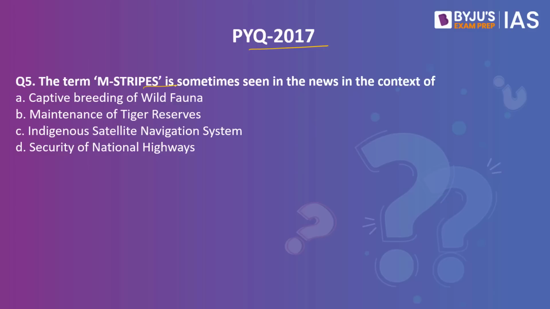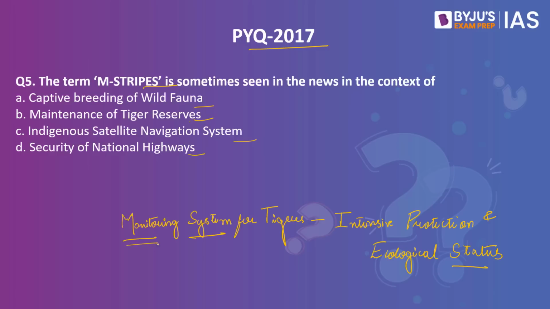The term M-Stripes is sometimes seen in the news in the context of option A, captive breeding of wild fauna. Option B, maintenance of tiger reserves. Option C, indigenous satellite navigation system. Option D, security of national highways. Here, M-STrIPES stands for Monitoring System for Tigers, Intensive Protection and Ecological Status. And this is a software-based monitoring system that was launched across Indian tiger reserves by the National Tiger Conservation Authority. So the right answer to our question here must be option B, maintenance of tiger reserves.